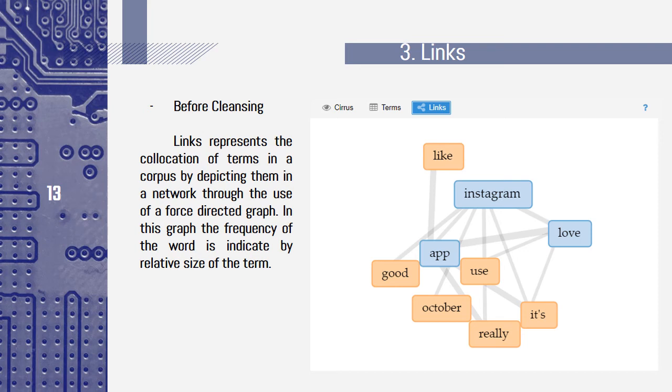Every time you click a word, it shows us other related words. For example, if you click Instagram, it will show related words like love, app, use, it's, and so on.